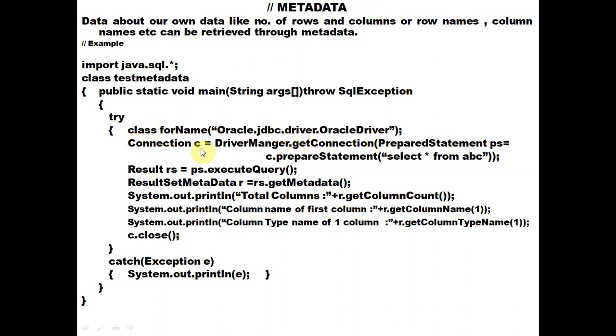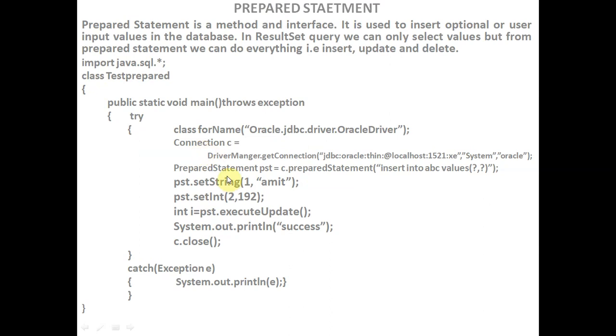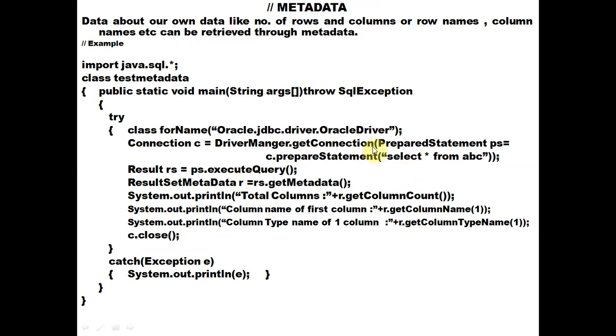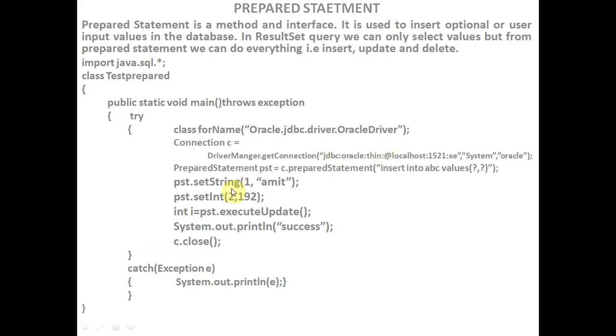And the second statement is the connection statement. You can see in the previous one also, connection C equals DriverManager dot getConnection. This is the connection string, username and password. And then we are using the prepared statement. In the previous case, we mentioned the prepared statement inside the argument of DriverManager dot getConnection. But here we write the connection string, username and password, and the prepared statement we mention separately.